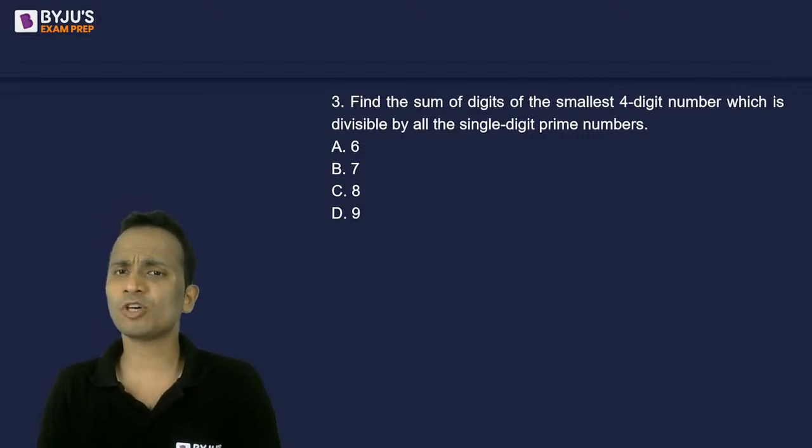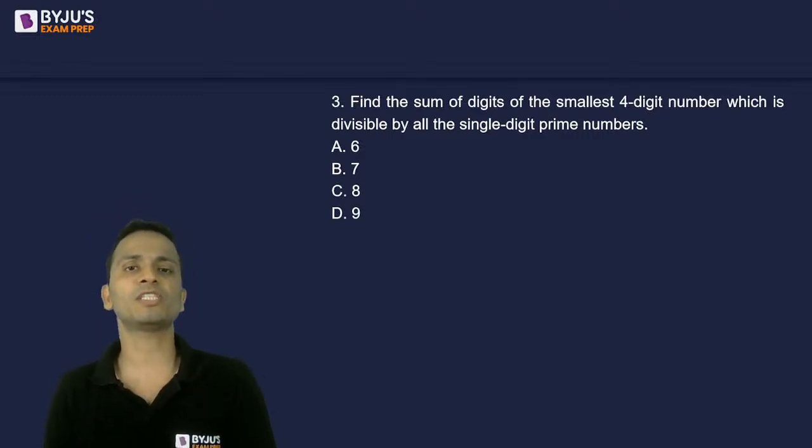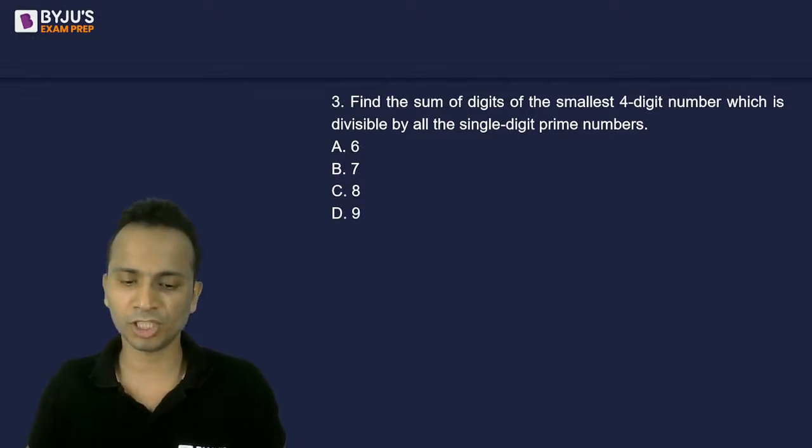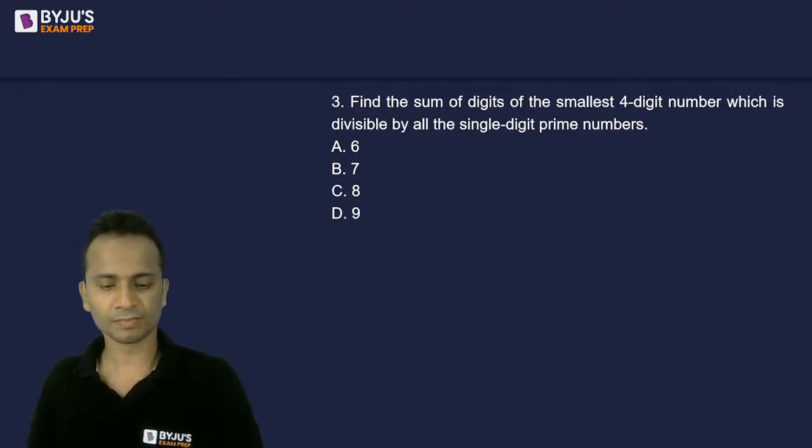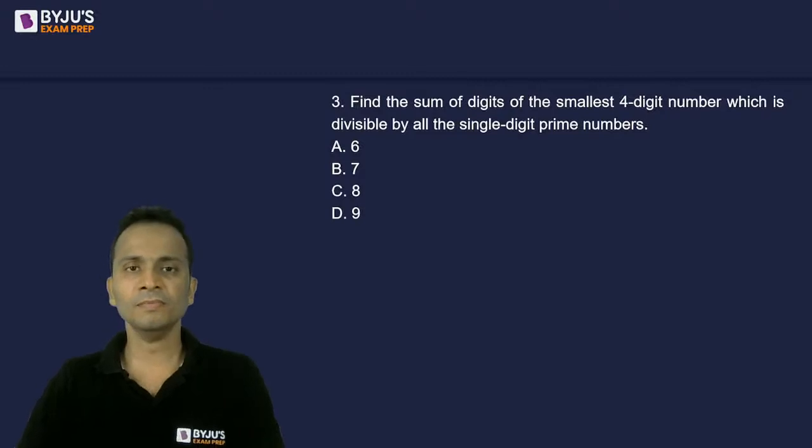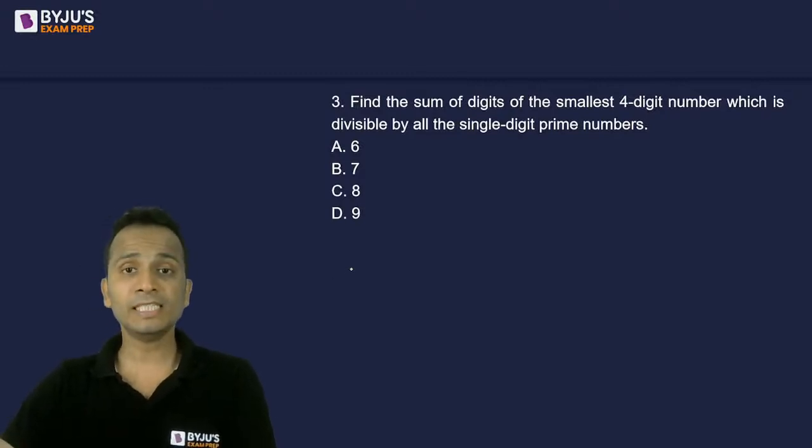Find the sum of the digits of the smallest 4-digit number, which is divisible by all the single-digit prime numbers. Come on, quickly. Easy question. At least answer this one, everyone.